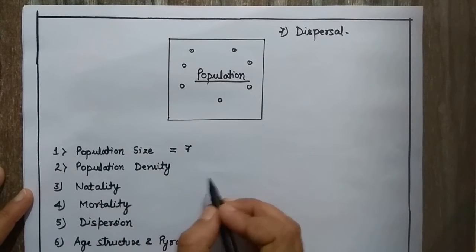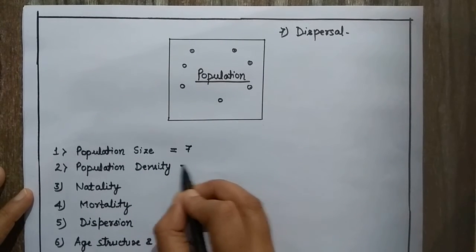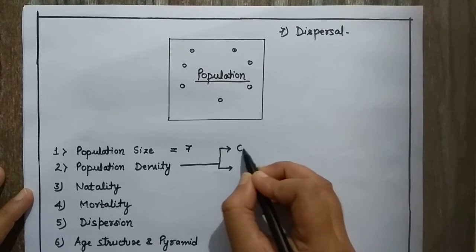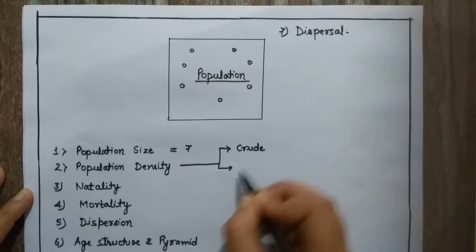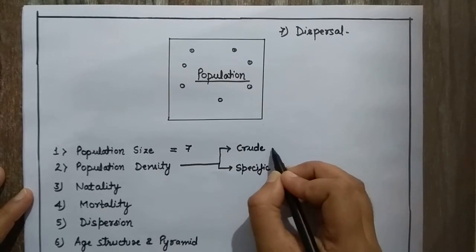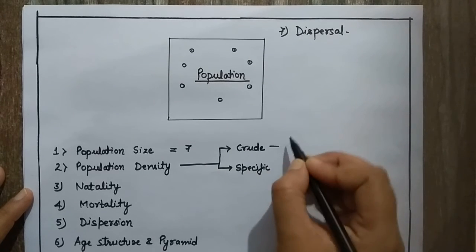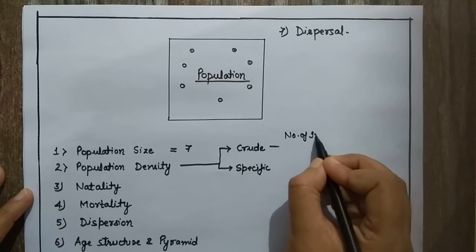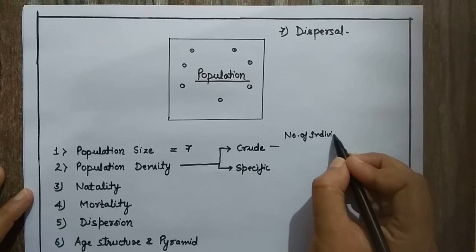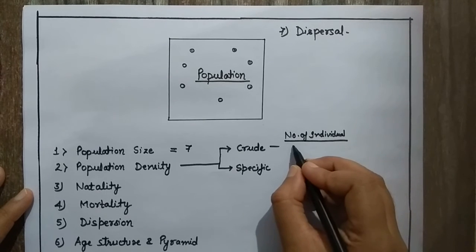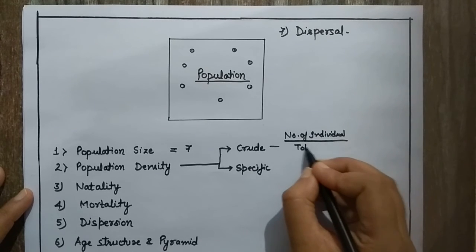Then comes the population density. In the case of density, we have two categories: one is the crude density and the second is the specific density. For crude density, the formula is the total number of individuals present in a population upon the total area or volume.